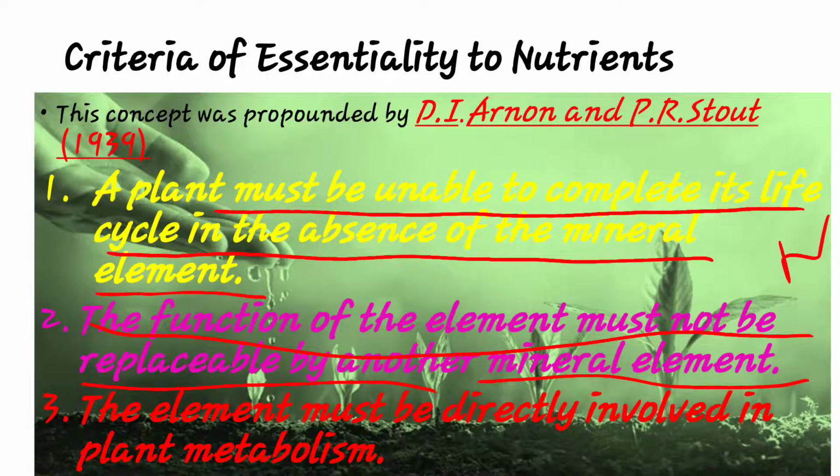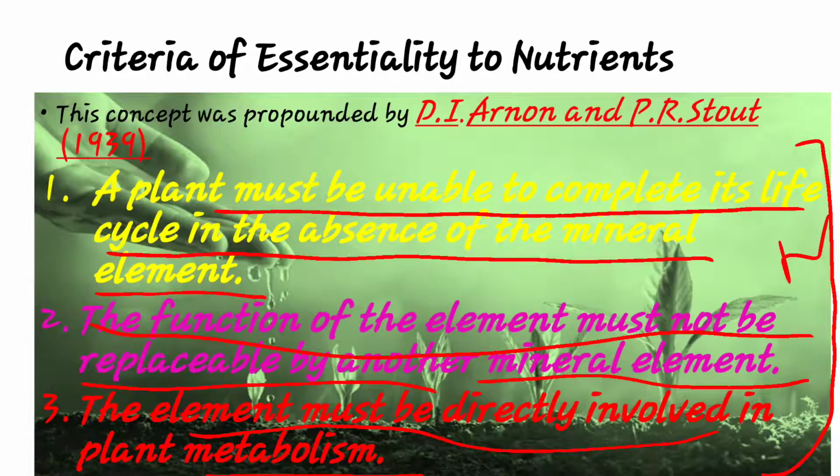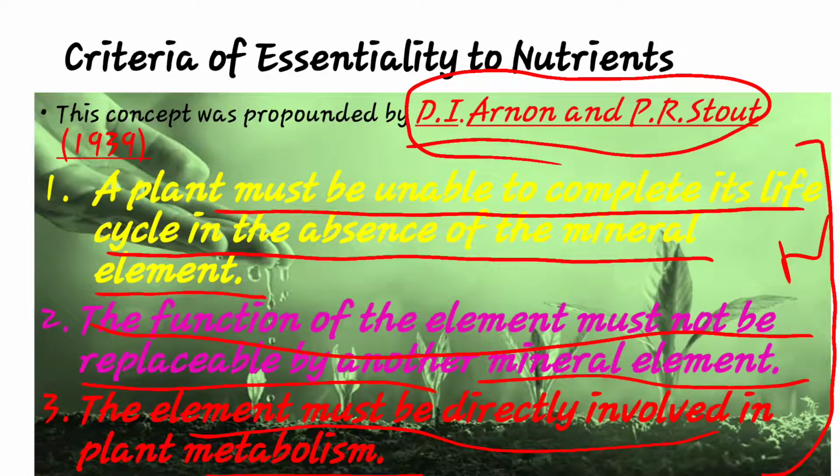Meaning nitrogen is not replaced by any element. Similarly, any element's role is not replaced by any other element. Then that element must be directly involved in plant metabolism. So these are the 3 criteria of essentiality, very important for exam purposes. Who developed that criteria? Arnon and Stout, 1939, that is D.I. Arnon and P.R. Stout.